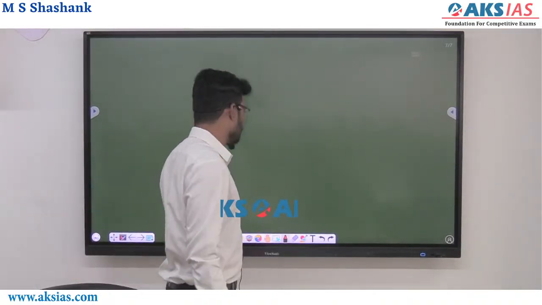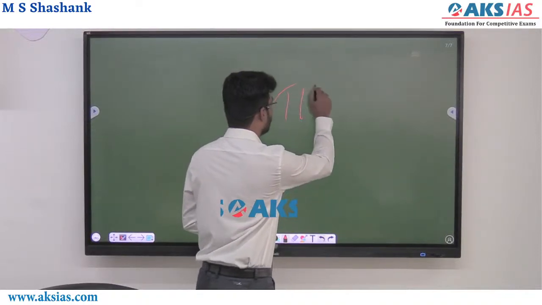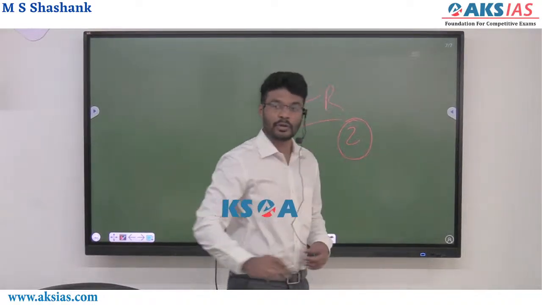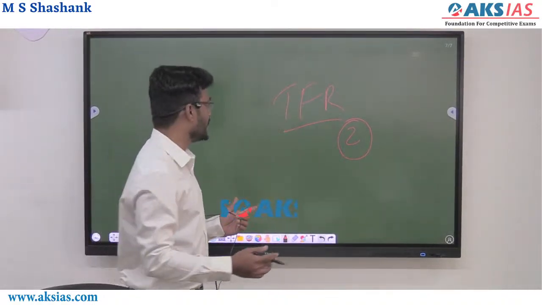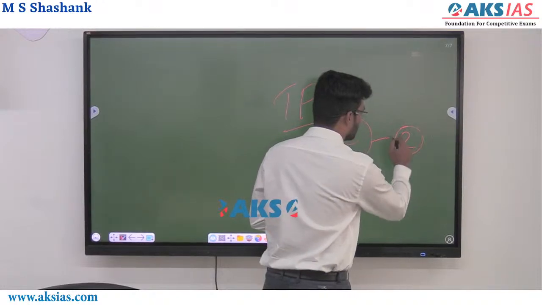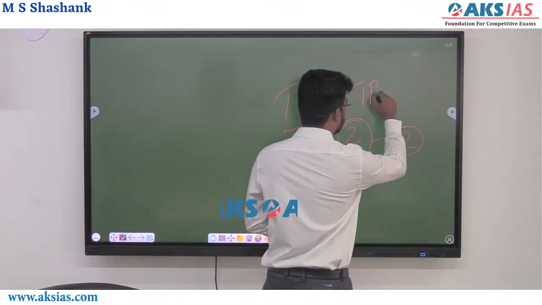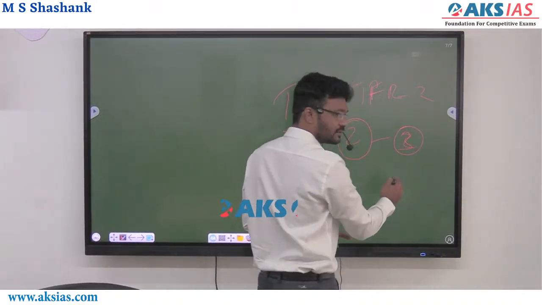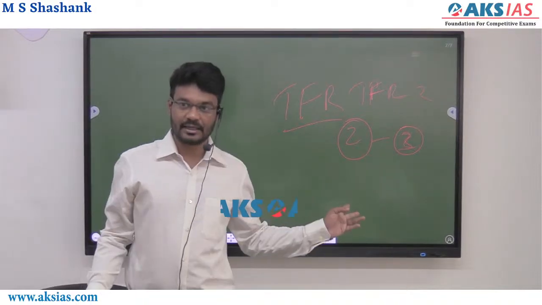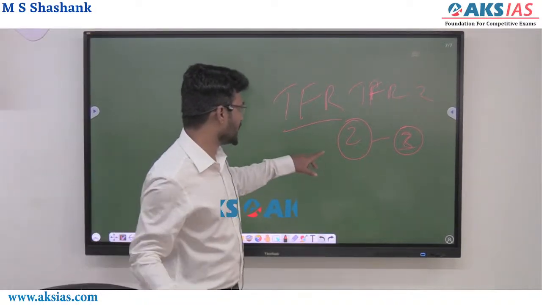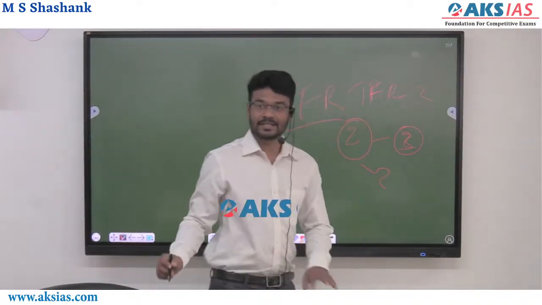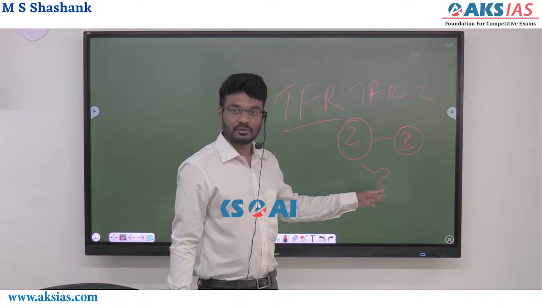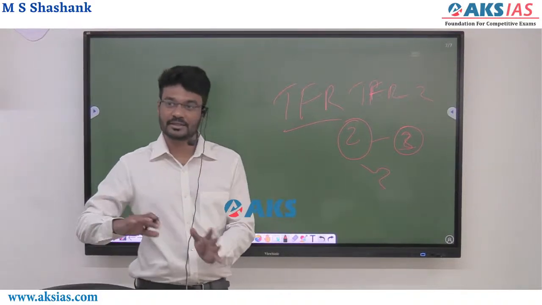Okay. See, if you don't know, please tell me. So these are important. TFR, total fertility rate. See, if two individuals, a male and a female, give rise to two offspring, then the fertility rate is 2. Okay. If they give birth to 3 offspring, then the fertility rate is 3. So the fertility rate 2 is called the replacement ratio. Replacement means two parents gave rise to two. So perfectly the population is getting replaced.